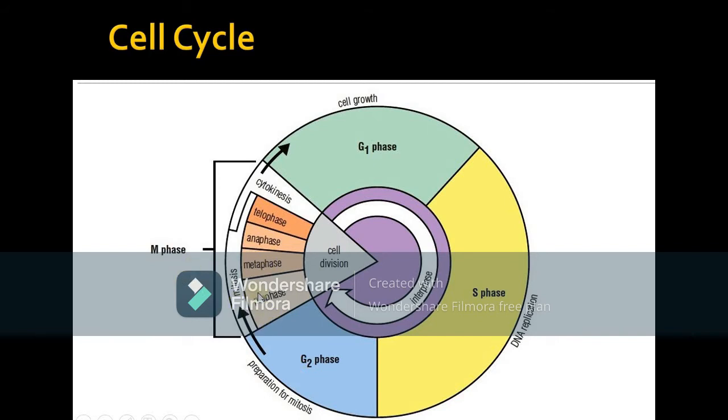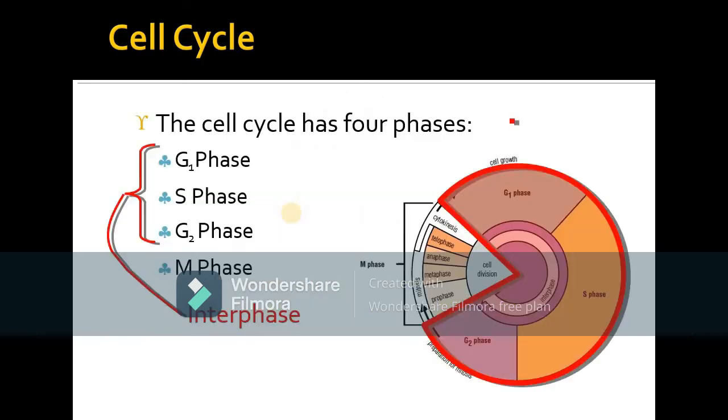In the M phase, there are four different steps: prophase, metaphase, anaphase, and telophase. After that, cytokinesis occurs, and this whole process leads to cell division. As we saw in the previous slide, the cycle is divided into two parts: the interphase and the mitotic phase. So G1, S phase, and G2 phase are called the interphase, while the rest of the phases are called the mitotic phase, or cell division.